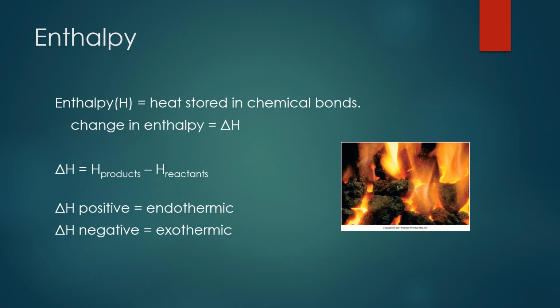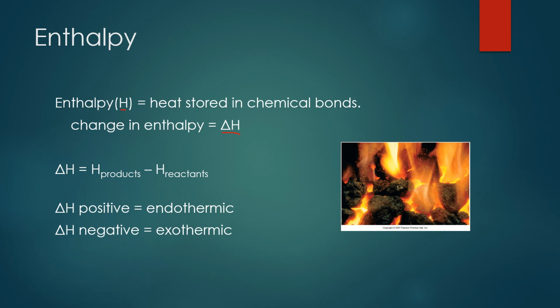Enthalpy is represented by the variable H, capital H to be more specific. Enthalpy is defined as the heat stored in chemical bonds. We're going to learn how to calculate the change in enthalpy. And remember, whenever we have a change in something, it's represented by this triangle or delta sign. In this case, since it's change in enthalpy, it'll be represented by delta H, H standing for enthalpy.